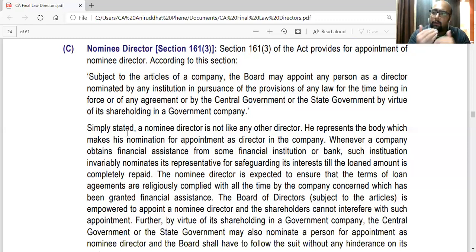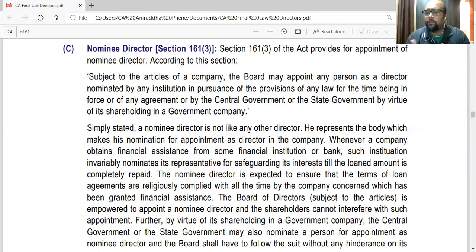Similarly, in case of a government company, the government can also appoint their nominee on the board of the company by virtue of their shareholding. So this is the nominee director. So he is like any other director. Obviously, he is not independent because he is representing some stakeholder in the company, like the bank or the government. So he is not an independent director. He is a director in his own right.